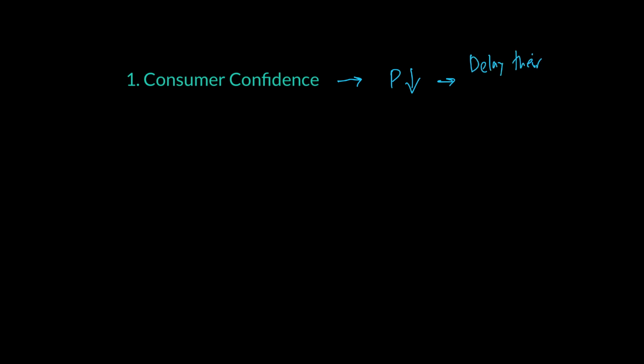And the first cost that we look at is basically what we call a loss of consumer confidence. You know, with falling prices, consumer confidence will be low. Why? Because consumers will be like, you know what, prices are going down and they will go down further, and therefore I should not buy today, I should buy tomorrow. So they will basically delay their consumption. And this delay of consumption would mean consumption would start to fall as consumers are looking for cheaper prices, because they know today the prices are, for example, at one level and tomorrow they will fall further because there is what we call a falling AD.